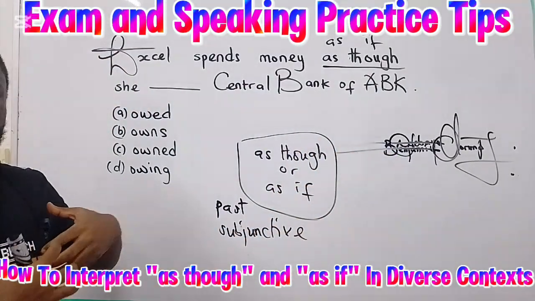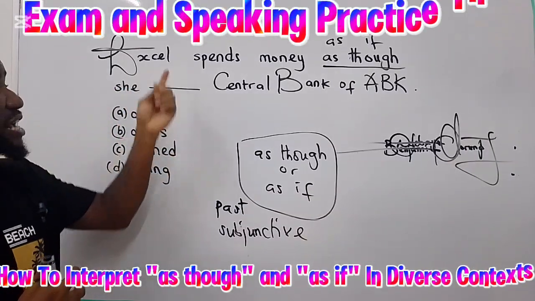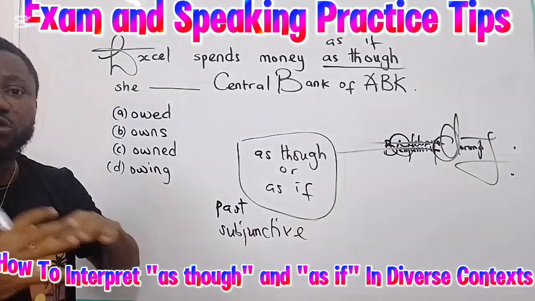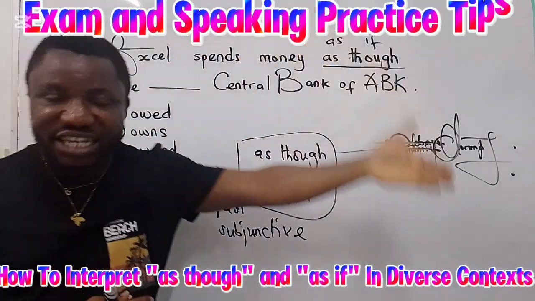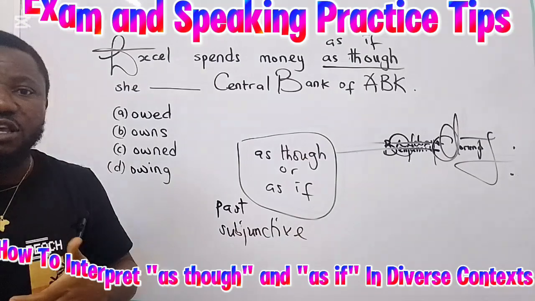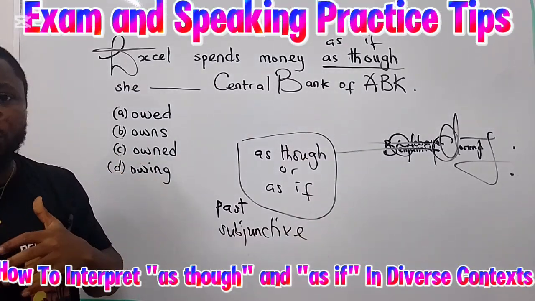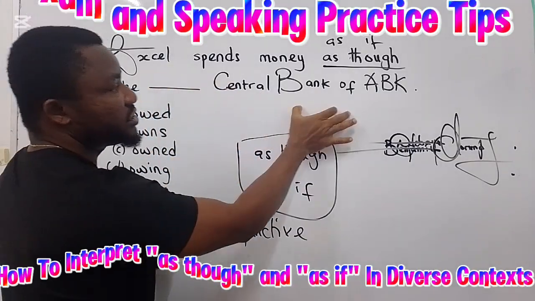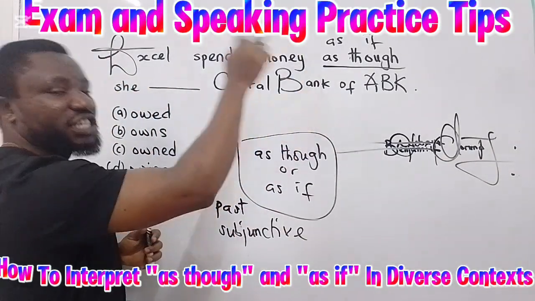So if you have something, the speaker will not say, if Excel has this central bank, for example, Excel is acting like a CEO. If you're the CEO, you don't act like the CEO. You are the CEO. So it takes someone who is not a CEO to act like the CEO. So this person doesn't have this, so she's acting like she does have it.